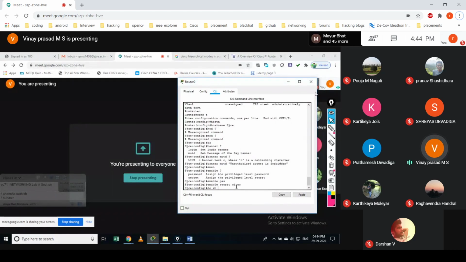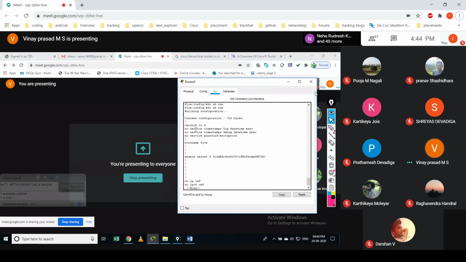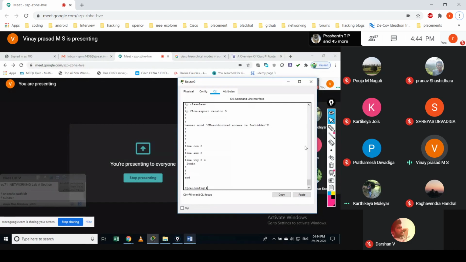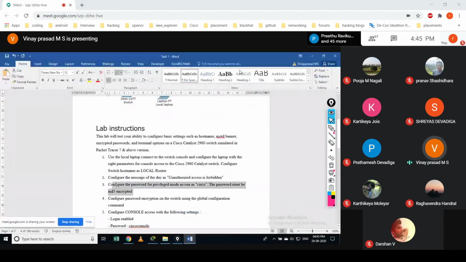And now if I show the password, see here I have configured that, right, and that is encrypted. I am not able to see what the password is. And this 5 tells MD5. Okay, here these three are clear.